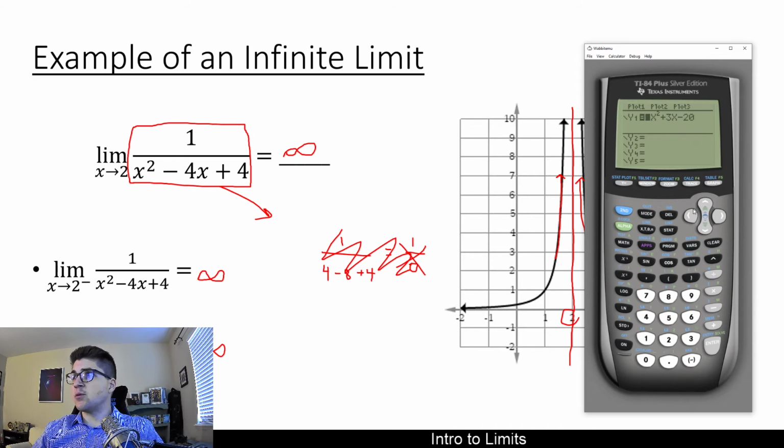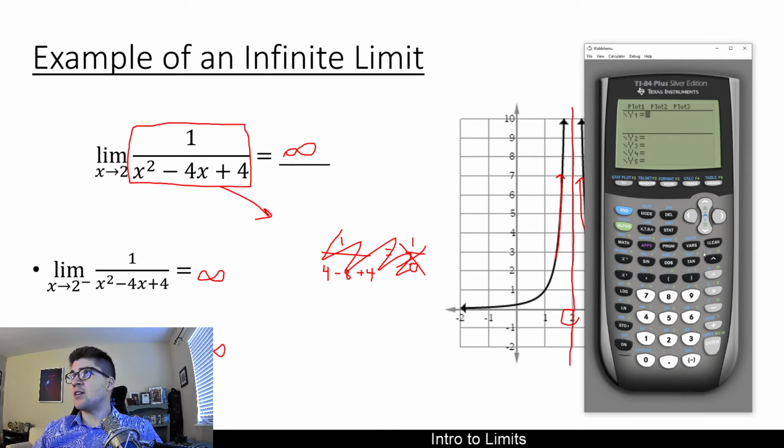I wanted to show you how, if you didn't have a graph already created, you could always go into y equals. And in this menu, this will graph mathematical functions. If you wanted to graph a function such as 1 divided by x squared minus 4x plus 4, make sure that you use parentheses, or technically you can actually create a fraction bar. If you go into, I believe it's alpha f1, you can actually make fractions like this and type it in like so, if you wanted to, but not all calculators have the ability to create fractions like this.